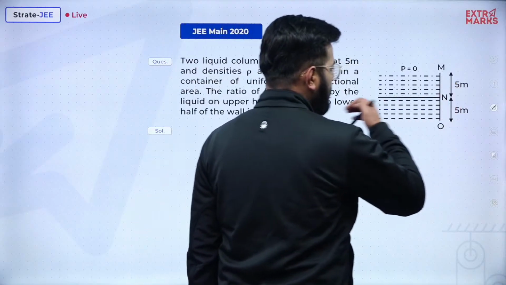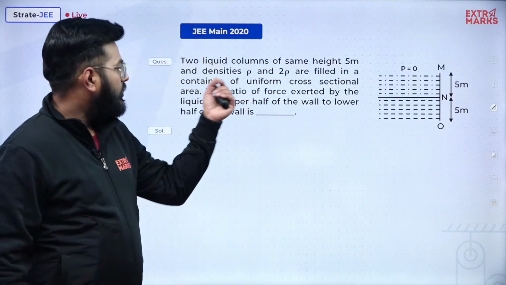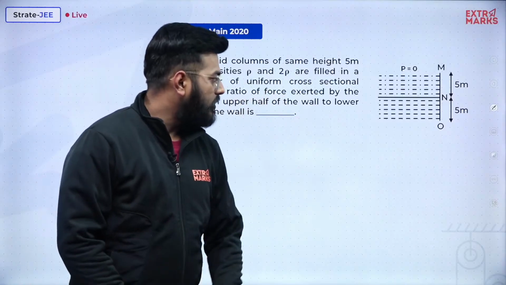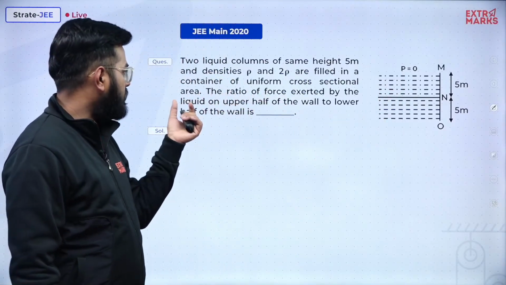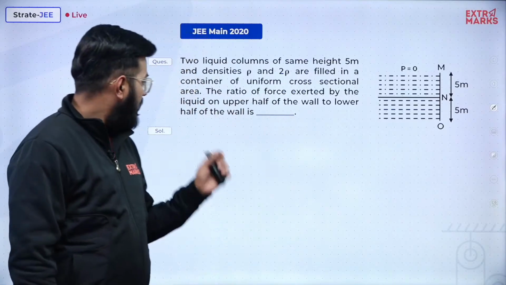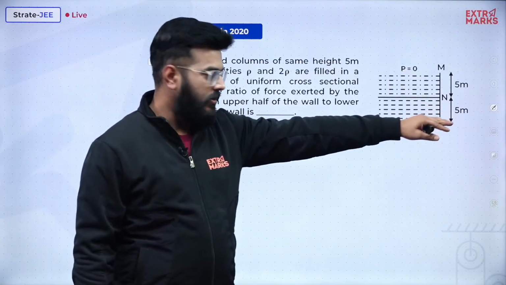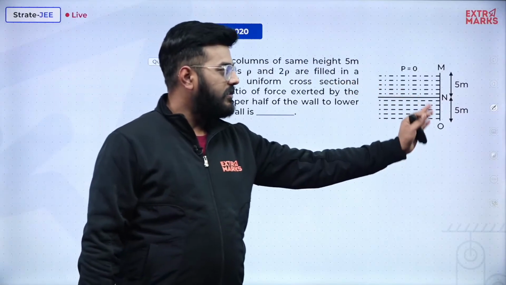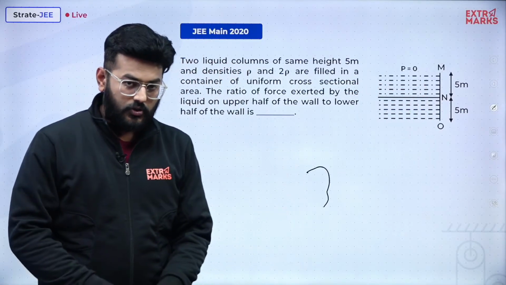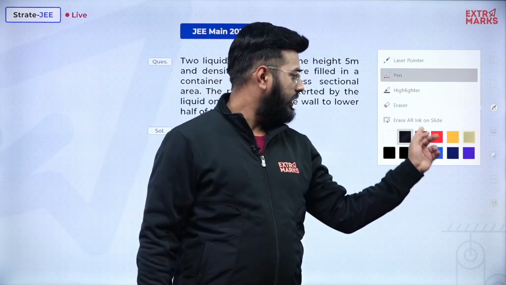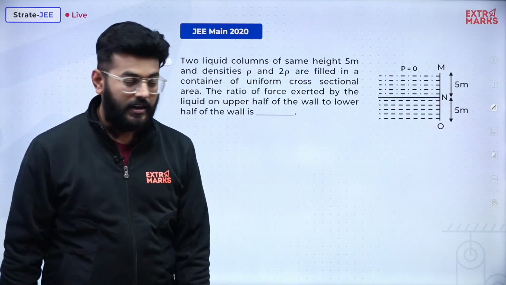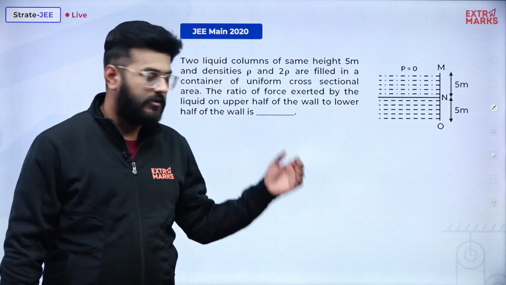What they're saying is, two liquid columns of the same height 5 meter and densities rho and 2 rho respectively are filled in a container of uniform cross-sectional area. What is the ratio of the force exerted by the liquids on the upper half of the wall to the force exerted on the lower half of the wall? So we need to calculate the force on the upper half, the force on the lower half, find the ratio of them and specify it.